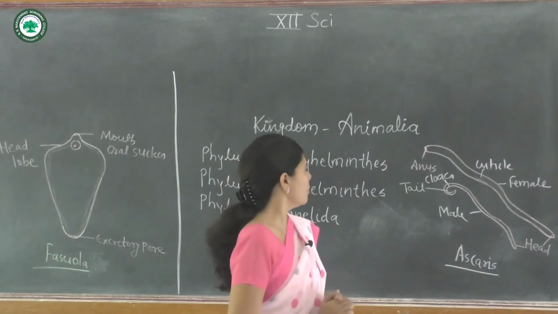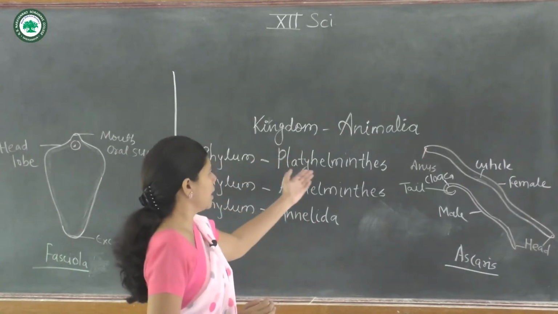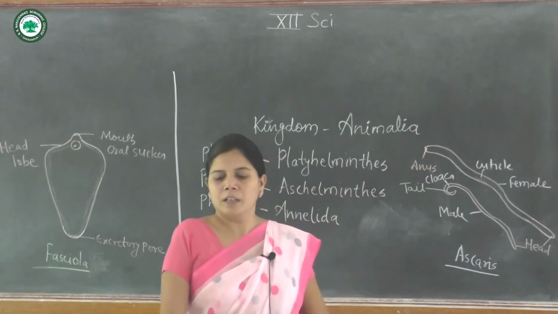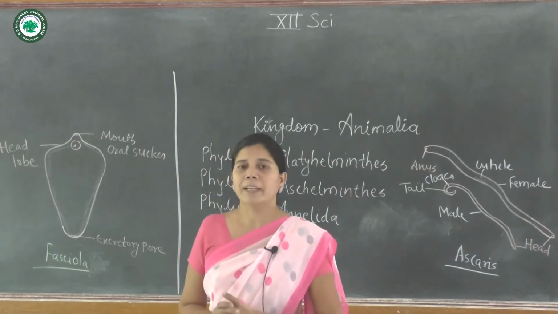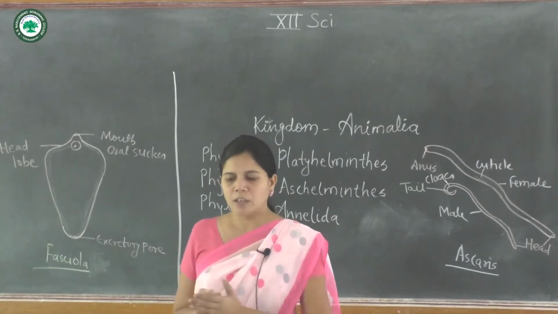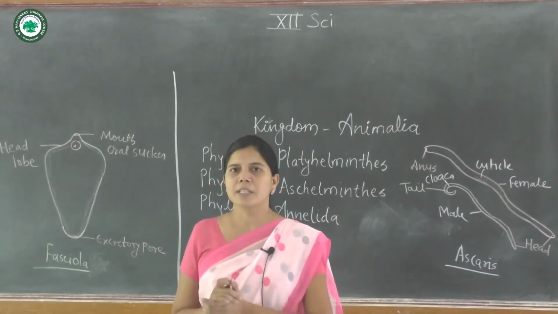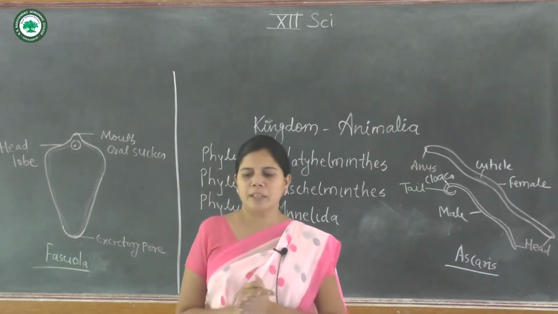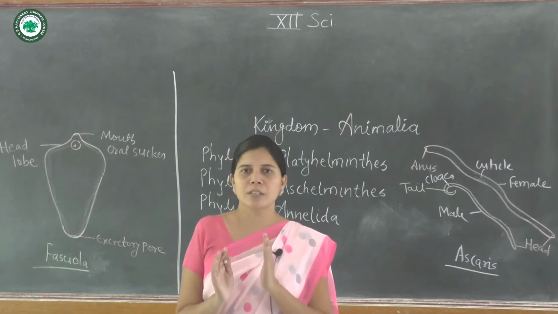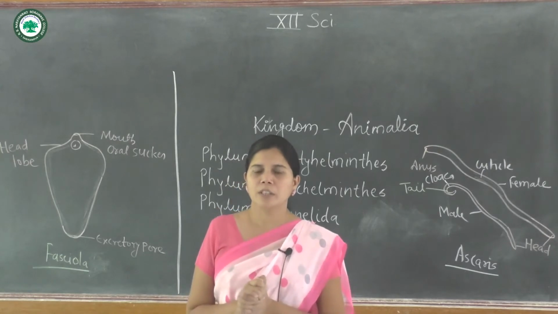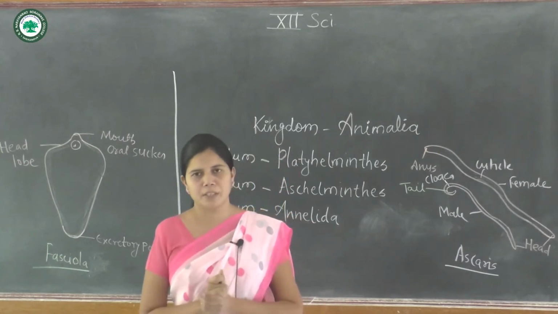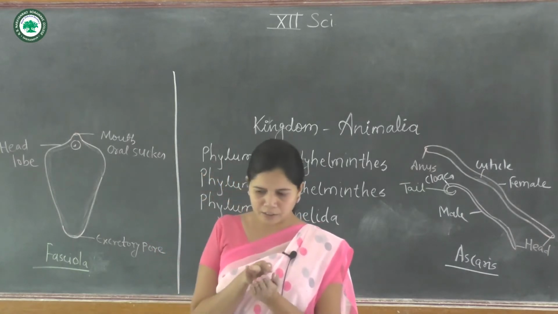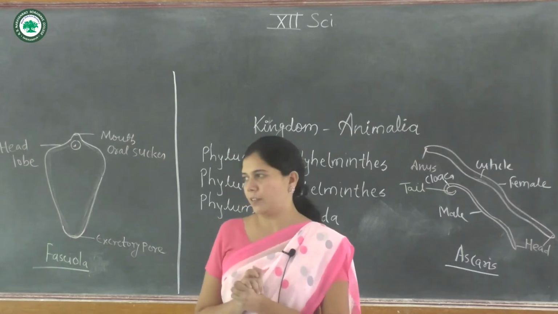First we discuss the phylum Platyhelminthes. The name Platyhelminthes means the animals have a plate-like body organization, or the shape of the animals is dorsiventrally flattened. That's why the name Platyhelminthes is given. They have a plate-like, slippery body. They are dorsiventrally flattened.